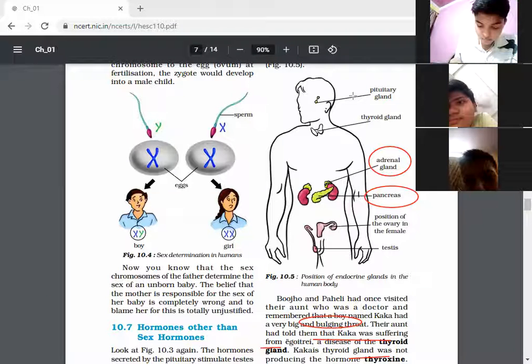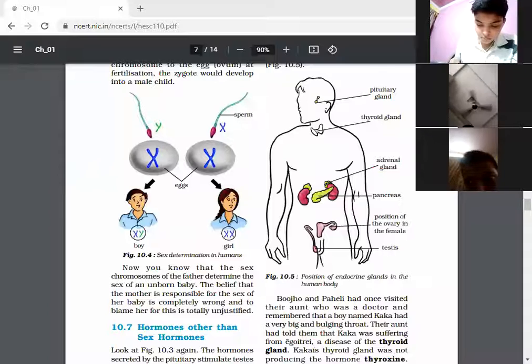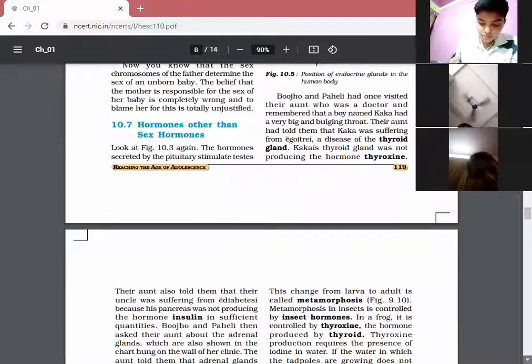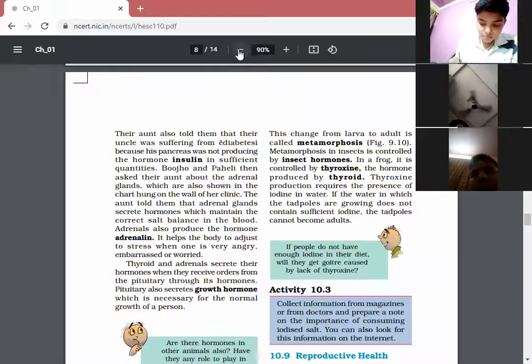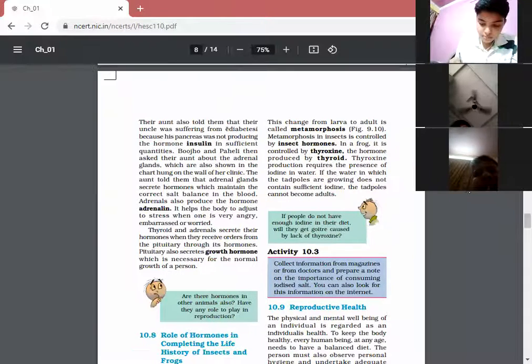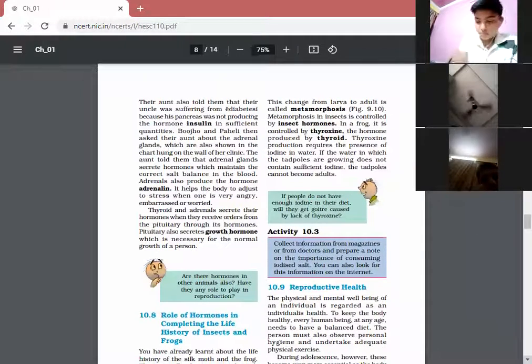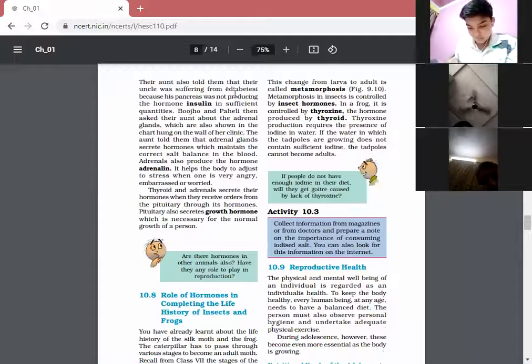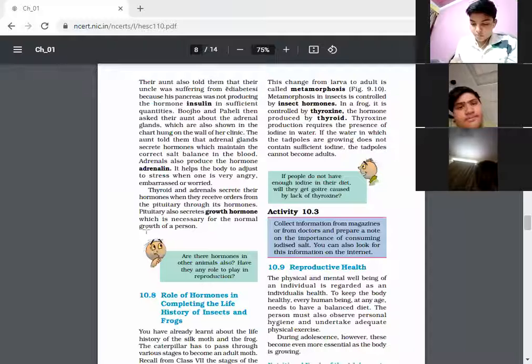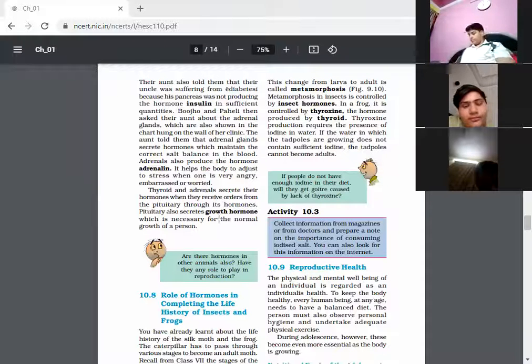So let's move further. I hope you all have understood the different glands and their functions. Last is growth hormone. What is the function of this growth hormone? It is necessary for the normal growth of a person.